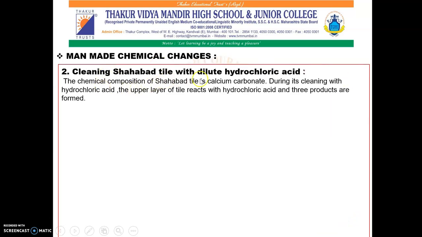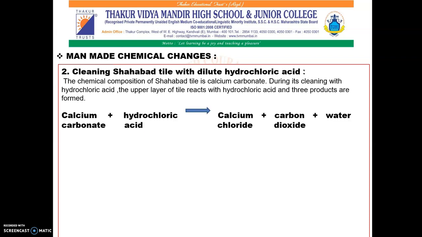Cleaning Shahabad tile with dilute hydrochloric acid. The chemical composition of Shahabad tile is calcium carbonate. During its cleaning with hydrochloric acid, the upper layer of the tile reacts with hydrochloric acid and three products are formed. So the chemical equation can be written as calcium carbonate plus hydrochloric acid. It gives three products: calcium chloride plus carbon dioxide plus water.